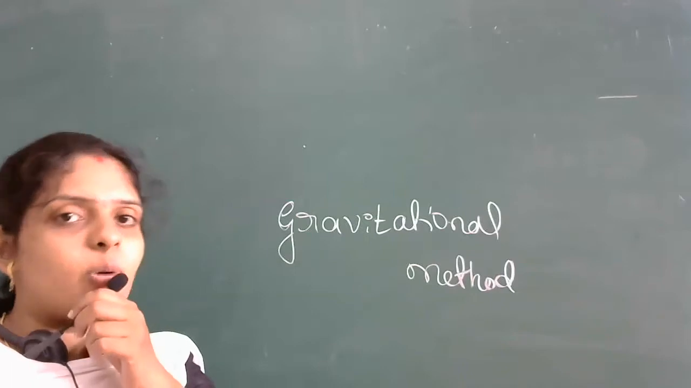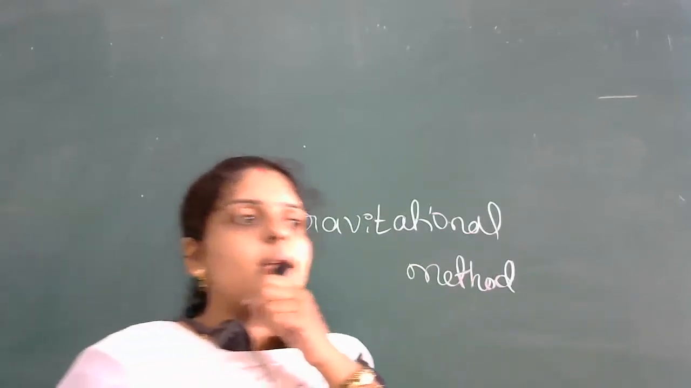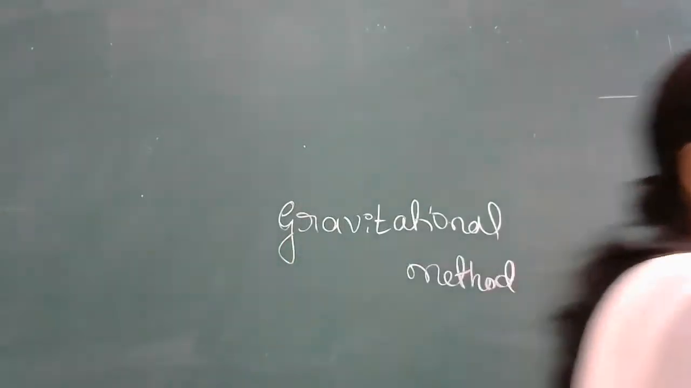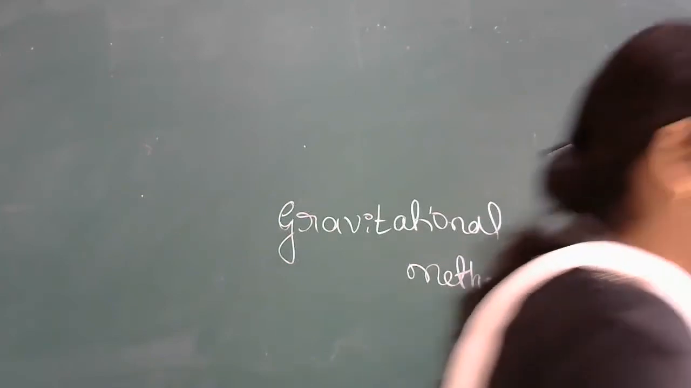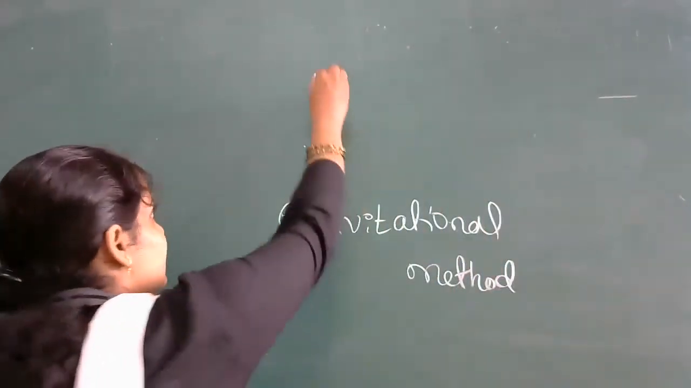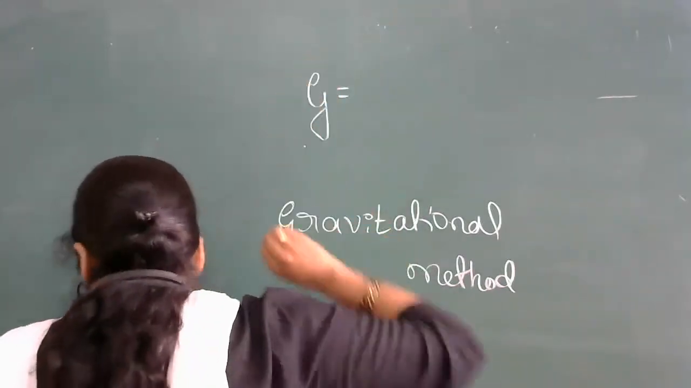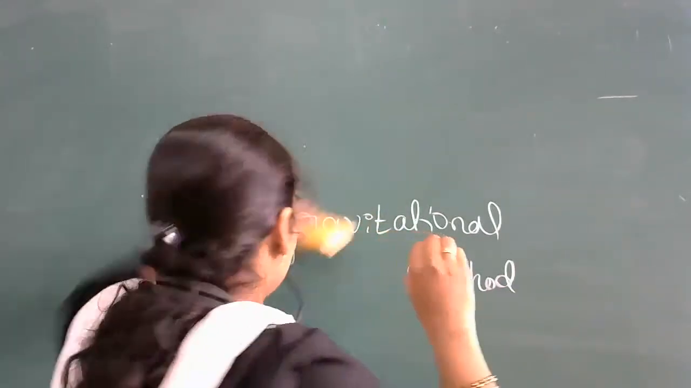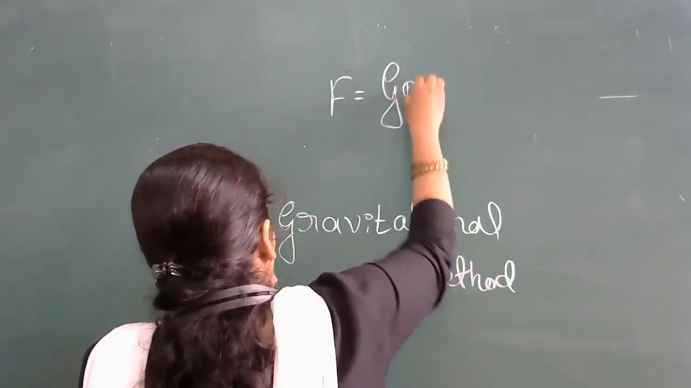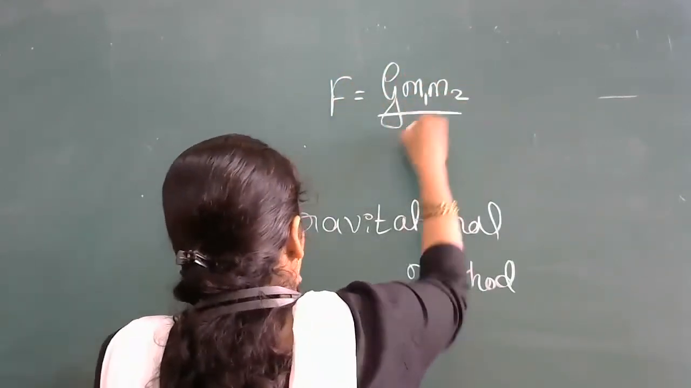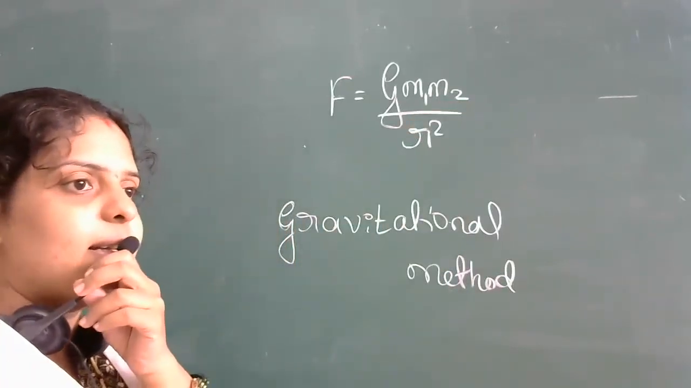Actually a formula is used in this gravitational method. Using the formula you can do large measurements, for example the mass of the earth or the mass of a planet. In 9th standard you have studied this. We have F is equal to, later you can simplify it for G, F is equal to G m1 into m2 divided by r square. Have you seen this formula in your 9th standard gravitation chapter?